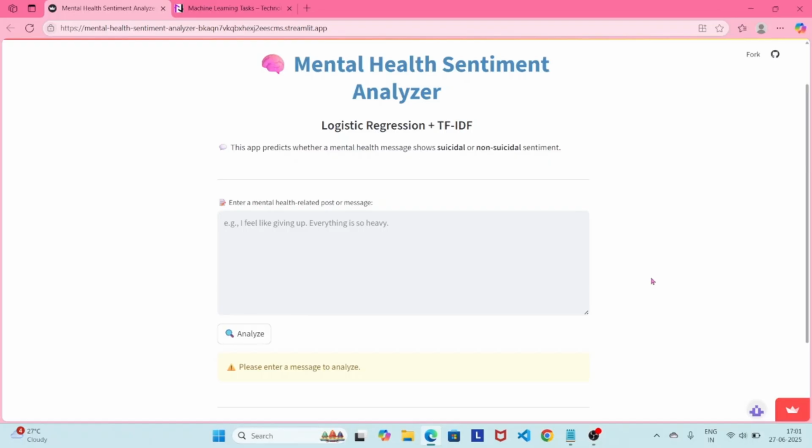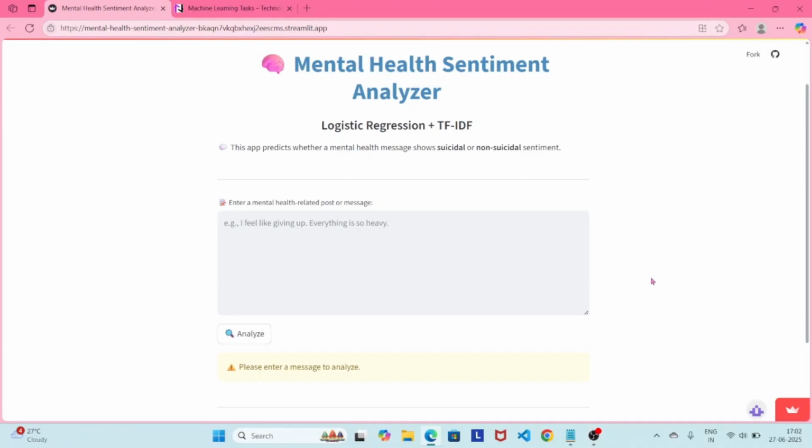The goal was to build a simple machine learning tool that takes user input and gives predictions. So I built an app called MindGuard, a mental health sentiment analyzer that detects if a text contains suicidal thoughts or not. It uses a trained machine learning model and shows the prediction along with confidence level and explanation of why the model thinks so. Let me show you how it works with some test cases.